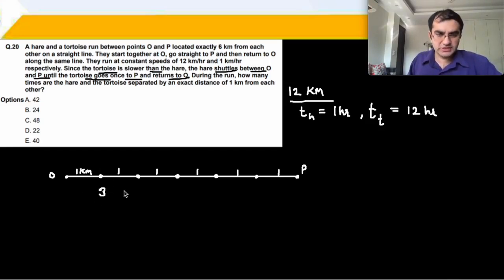Okay? So the tortoise starts to move, and again, thodi der baad, let's say that the tortoise is over here and the hare will cross it and it will have a distance of 1 kilometer ahead. And then thodi der baad, the tortoise will finish over here, right?